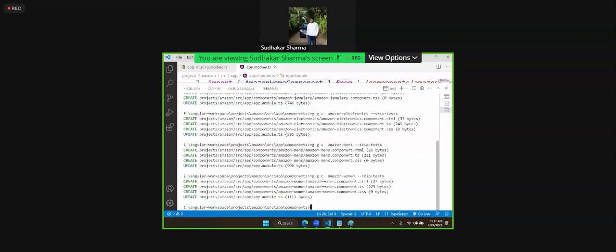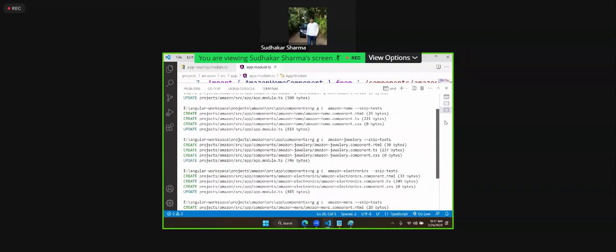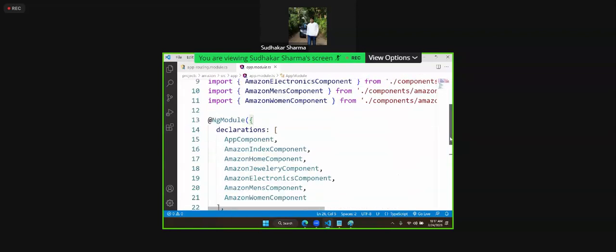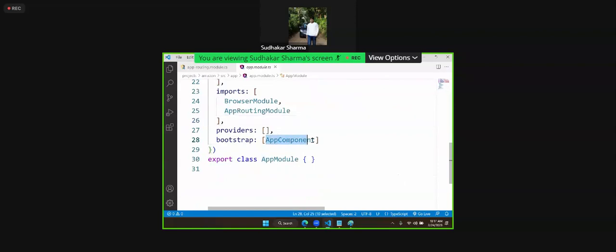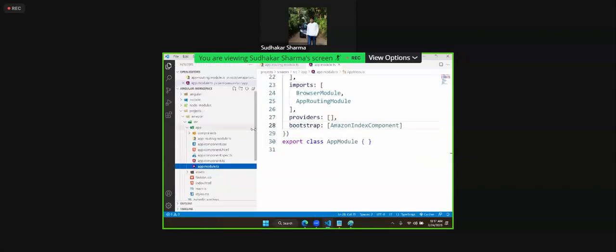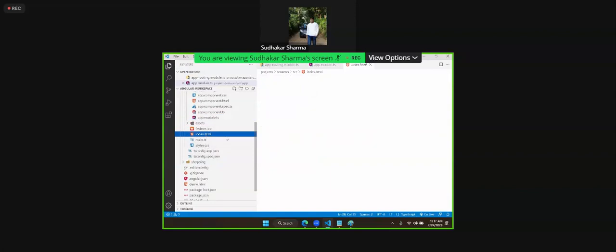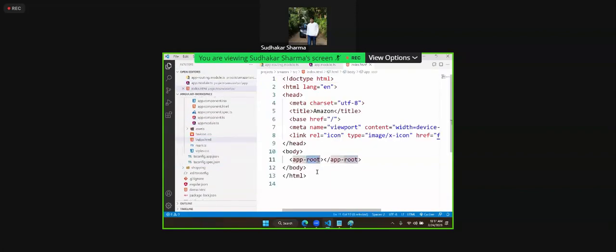Now what we need to do is simple here. These are all the components we are having. Let's start with Amazon index, so let's keep that in the startup. In the startup, it should start with the Amazon index component. Here we need to define the index route as Amazon index.